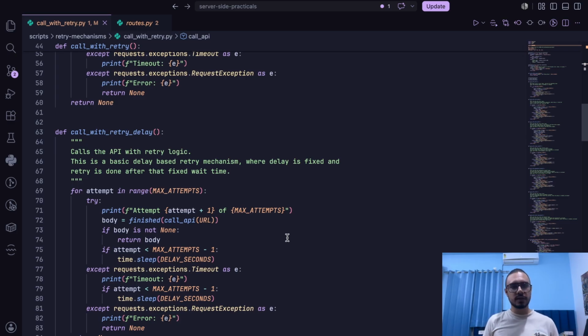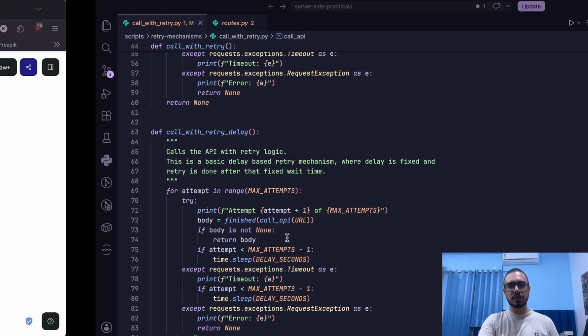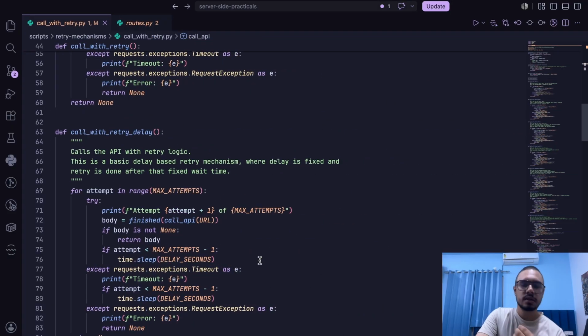So the problem here is that when we are dealing with these delays, if we keep a fixed delay all the time, if let's say 100 users face a retry situation at the very same time, each one of them will have the same amount of delay, and when they retry at the same time, it will still keep on choking up the server. Now it might save the server from choking up, because it is very unlikely that multiple people are going to try a same request at the same time.